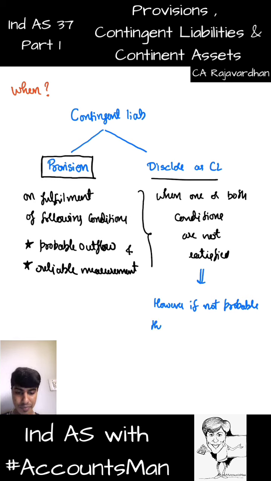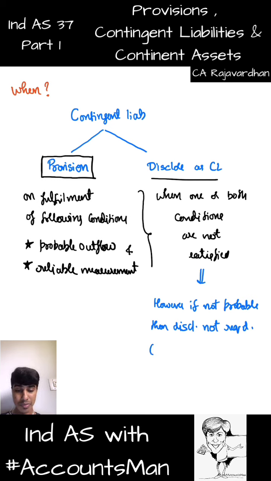If not probable, then disclosure is not required. There is some person who filed a case against your company, but you see that it is very remotely possible. That is not at all possible.